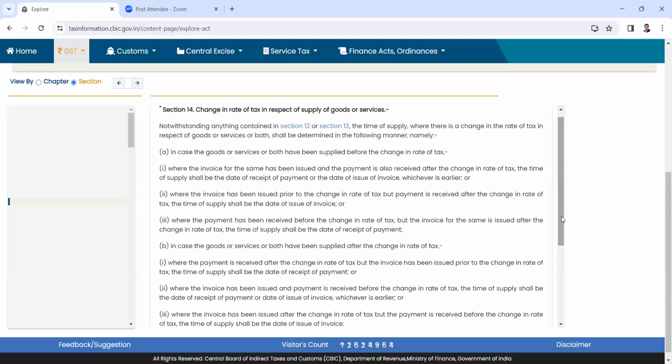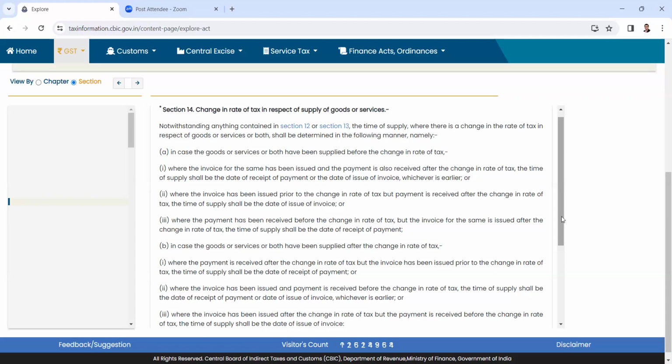From 18th July 2022, the transactions were all coming under the category of 18%. This period, starting from 1st January 2022 till July 2022, was the most disputed point, I would say, at this point in time.